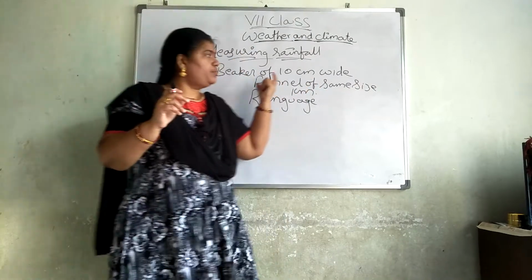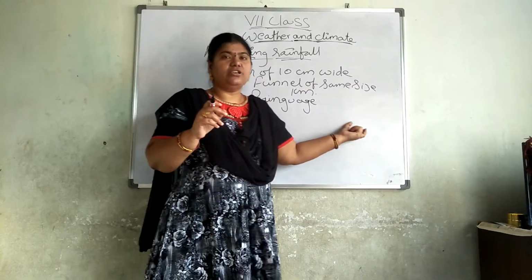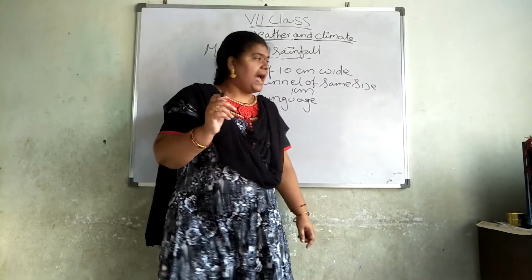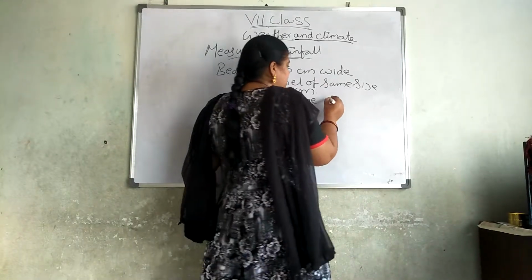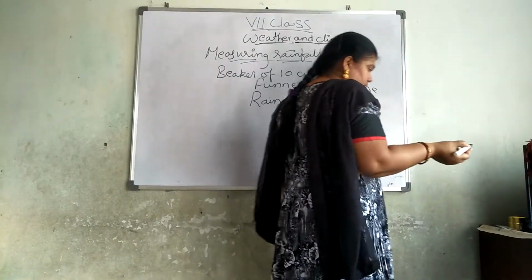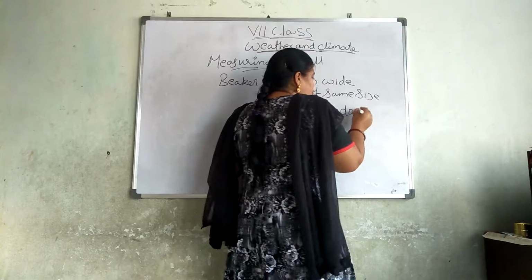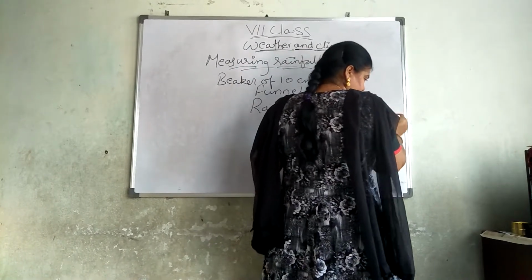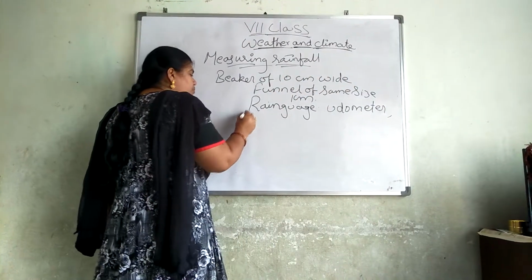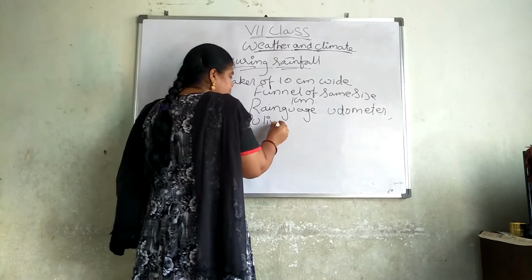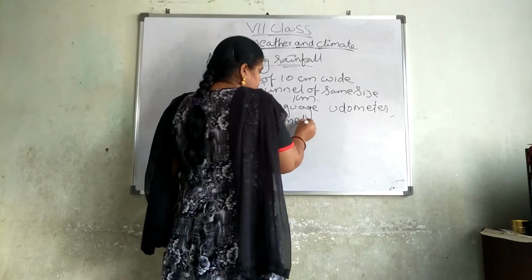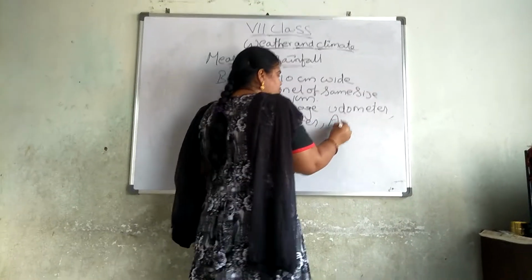And if you make it by your own process, that is called your own rain gauge. The other names for this rain gauge are odometer, pluviometer, and udometer.